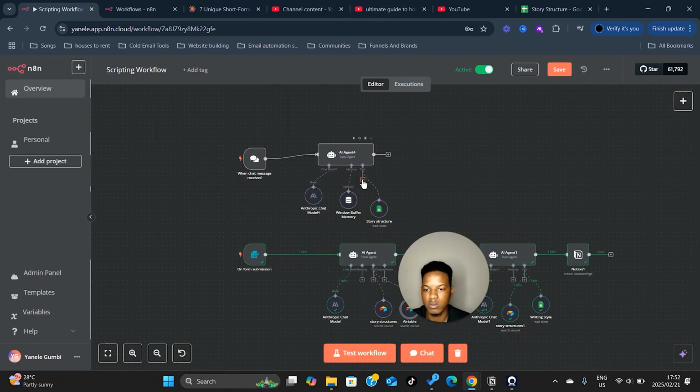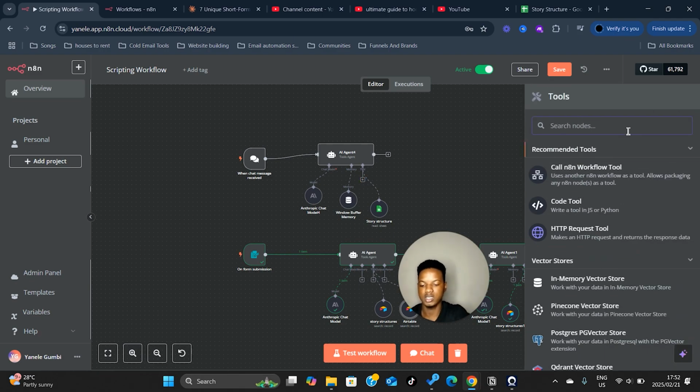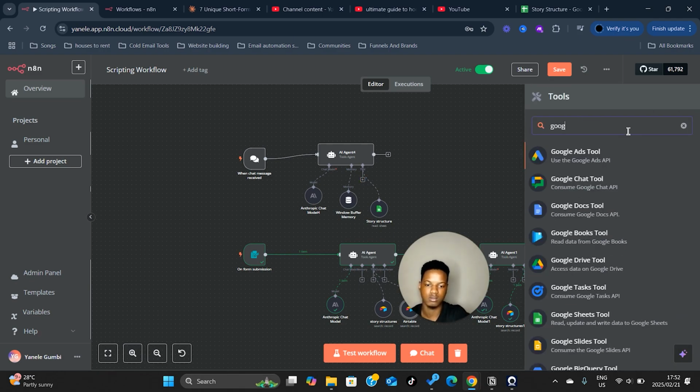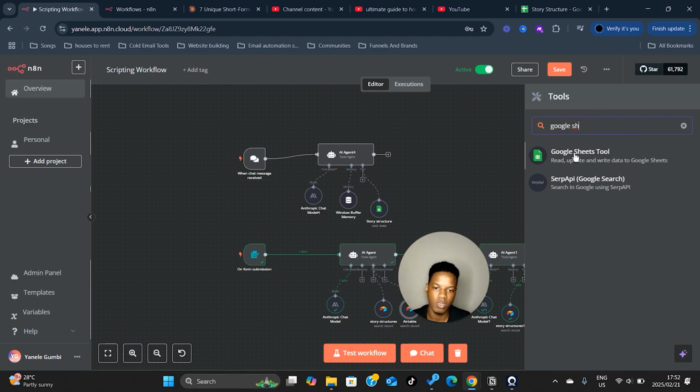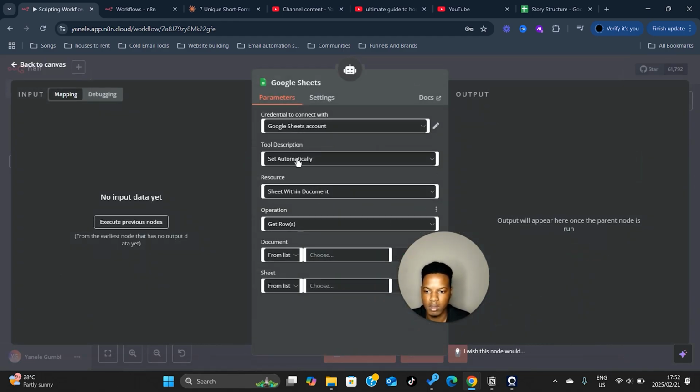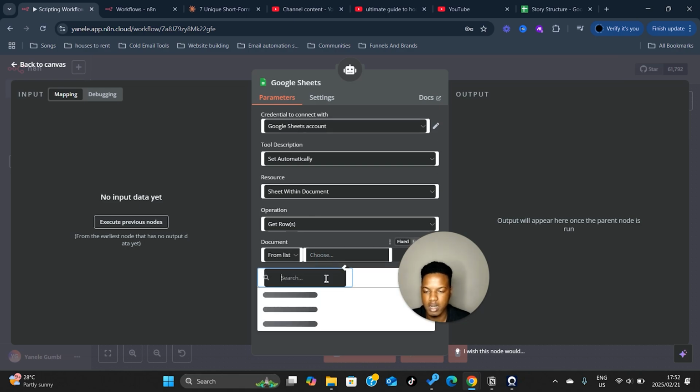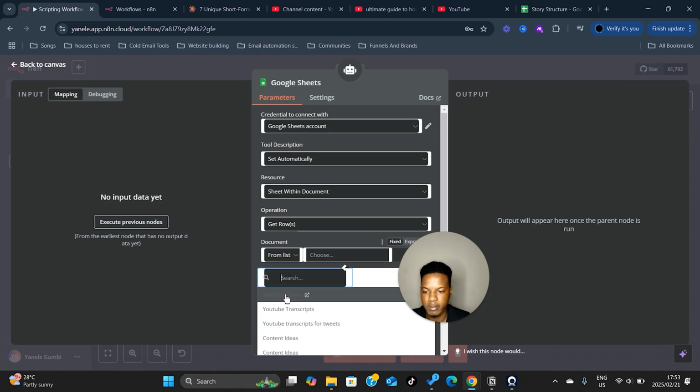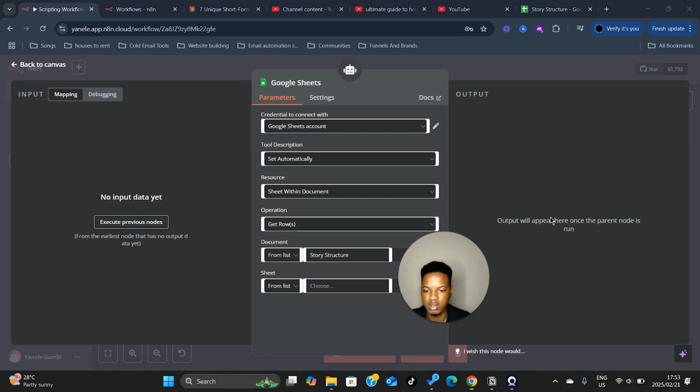And then in your workflow you would go to tools, add tool, and then go to Google Sheets again, click Google Sheets, get rows, leave that exactly how it is. You go back to that same Google Sheets story structure.